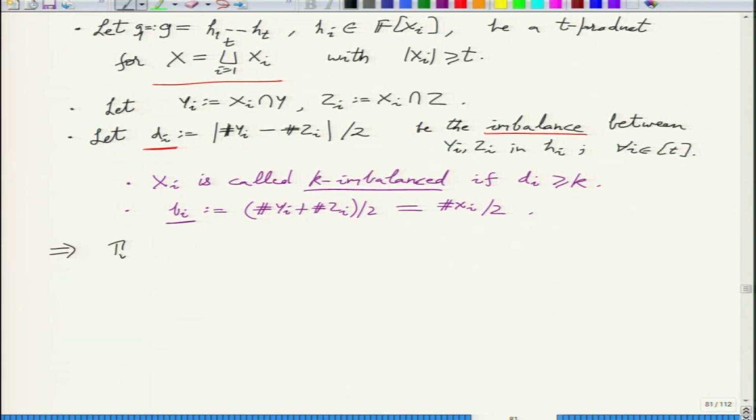If you look at the measure now on this product, that will be the product of measures, which is now yi zi, and what is the upper bound on this?